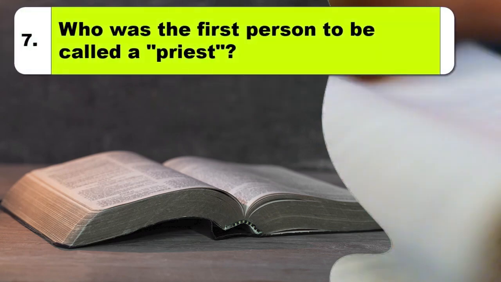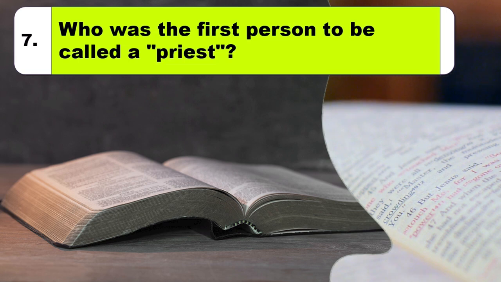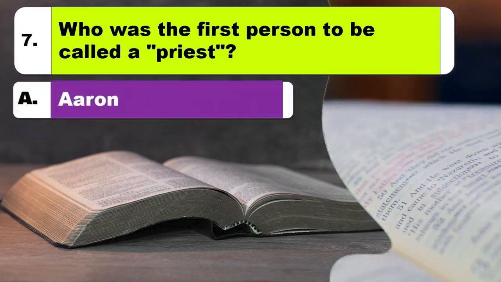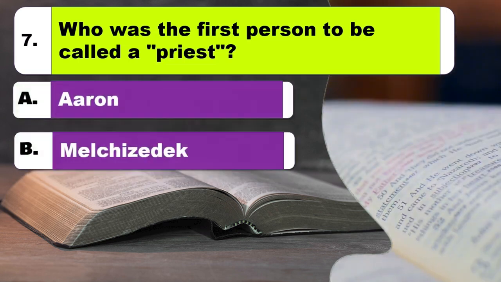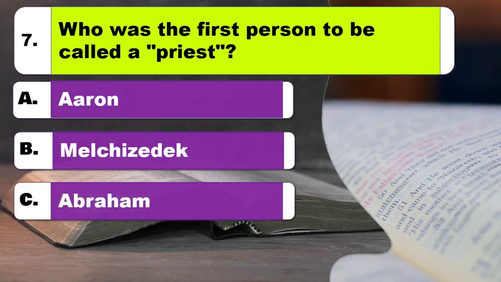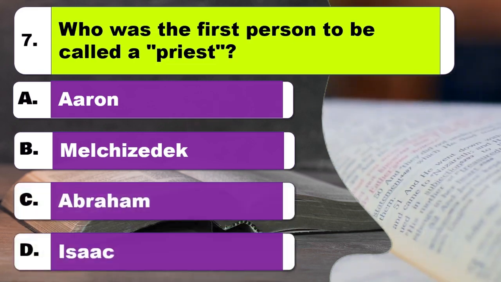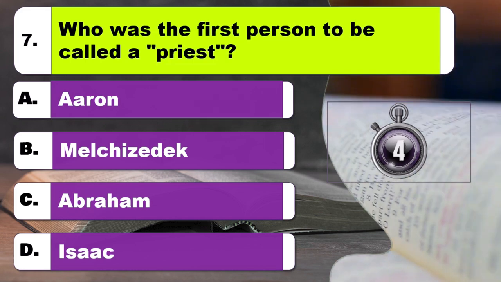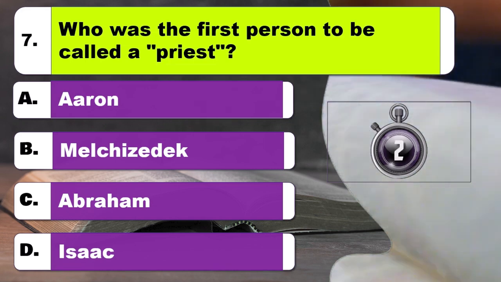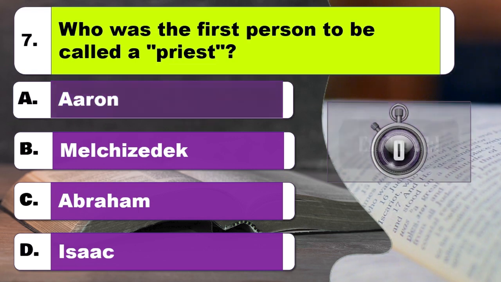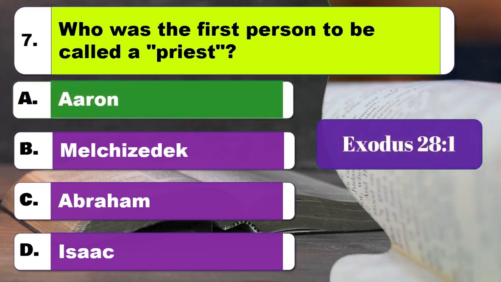Question 7. Who was the first person to be called a priest? Option A, Aaron. Option B, Melchizedek. Option C, Abraham. Option D, Isaac. The right answer is option A, Aaron.